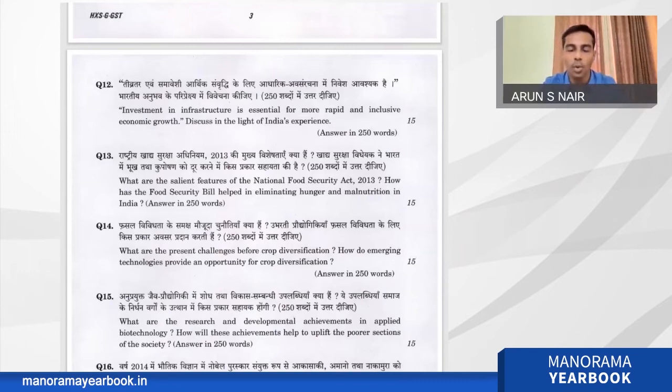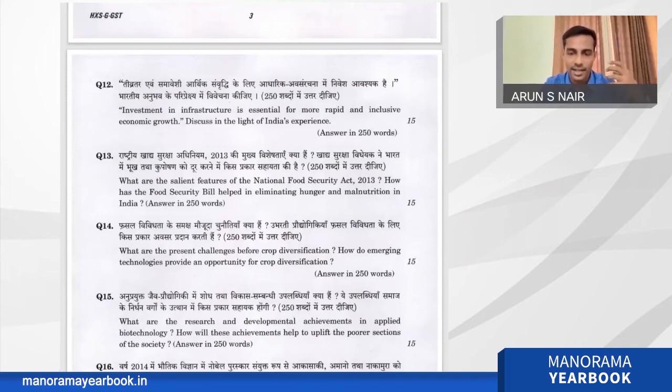Challenges start from the policy level, because recently there was a tussle between the government and the farmers regarding the farm bills, where crop diversification provisions were there. So from the policy level itself, challenges are there. Then the economic challenges. For example, MSP is a challenge because farmers are only cultivating the products which have MSP, because that is the assurance that they will get money and they won't cultivate any other product. So that is another important thing.